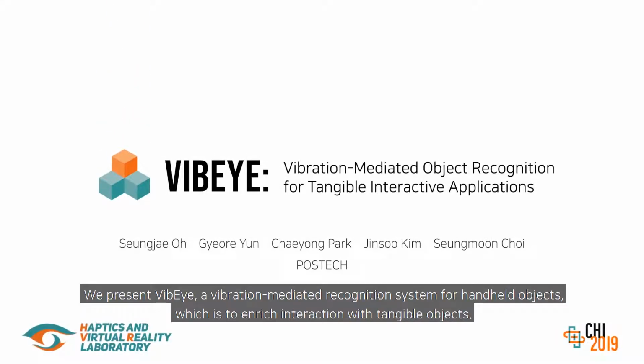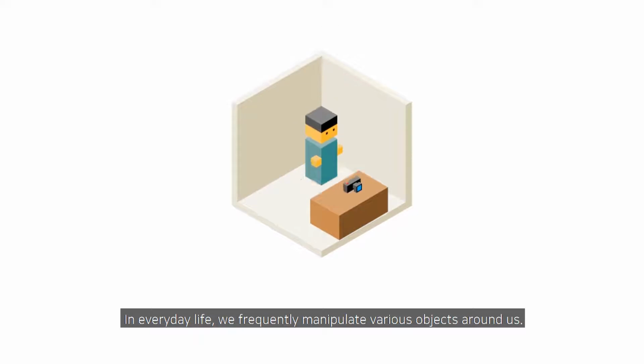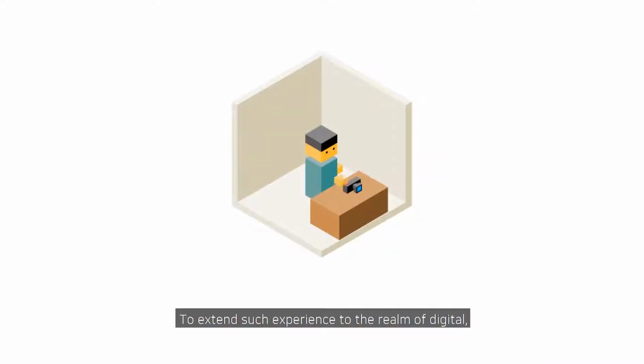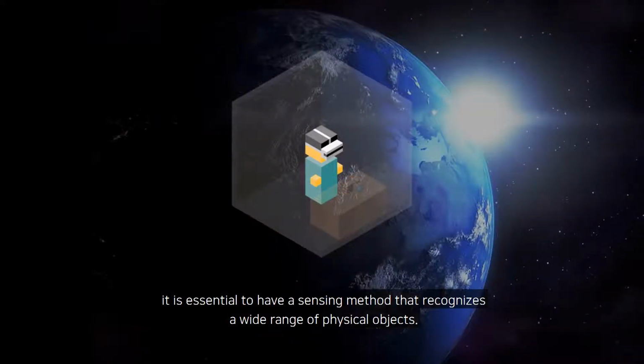We present VibEye, a vibration-mediated recognition system for handheld objects, which is to enrich interaction with tangible objects. In everyday life, we frequently manipulate various objects around us. To extend such experience to the realm of digital, it is essential to have a sensing method that recognizes a wide range of physical objects.